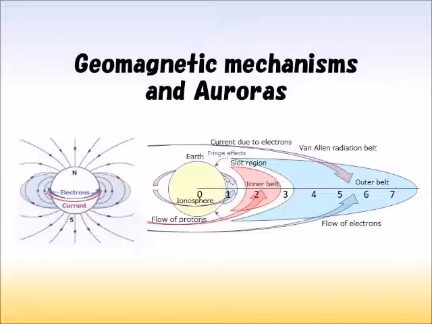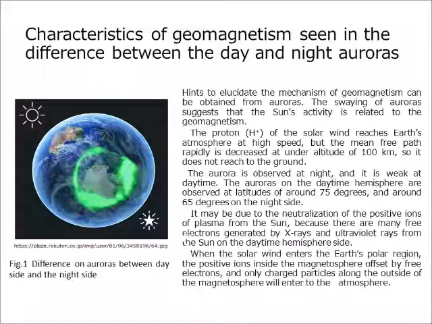A new understanding of the mechanism of geomagnetism has been suggested by auroras. Hints to elucidate the mechanism of geomagnetism can be obtained from auroras. The swaying of auroras suggests that the Sun's activity is related to geomagnetism.